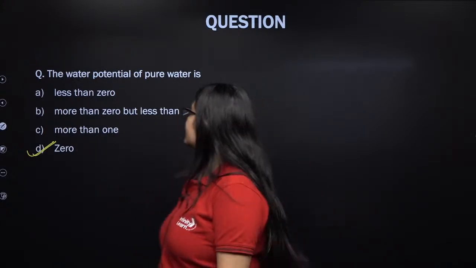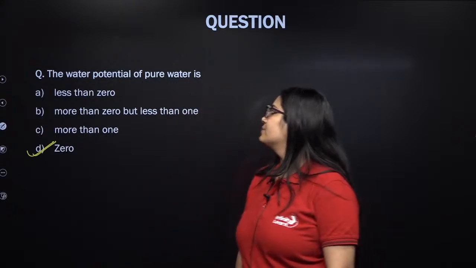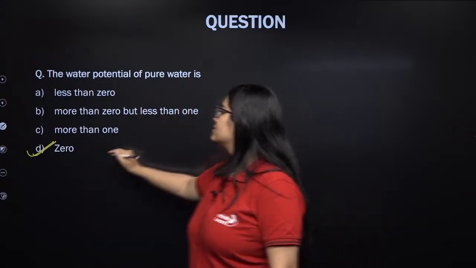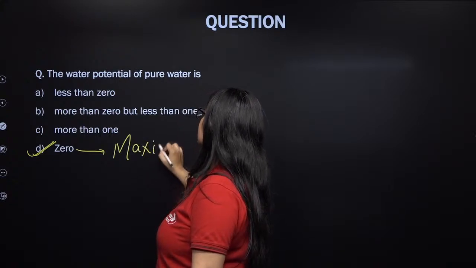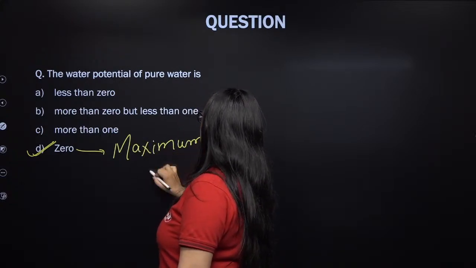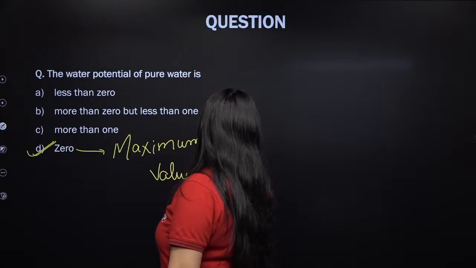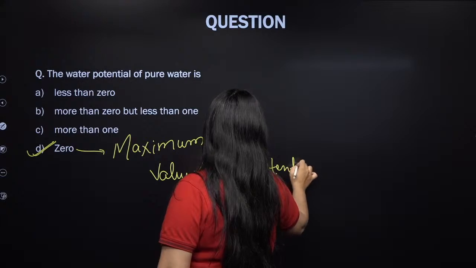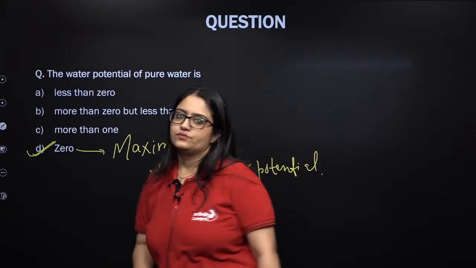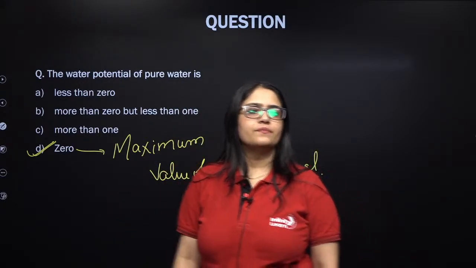Is this clear, my lovely kids? Water potential of pure water is 0, and this is the maximum value of water potential by default. By default it is set. तो अब इसके नीचे तो negative में जाएगी.